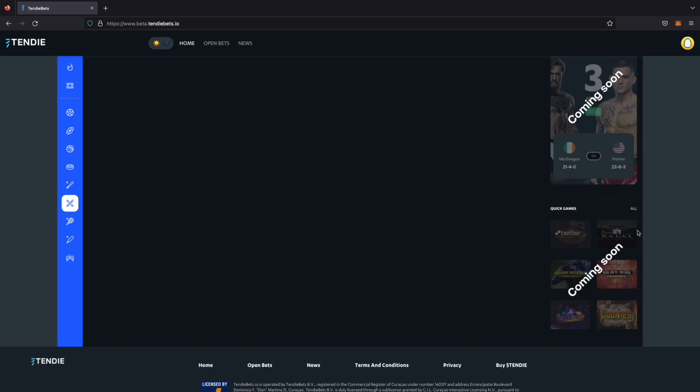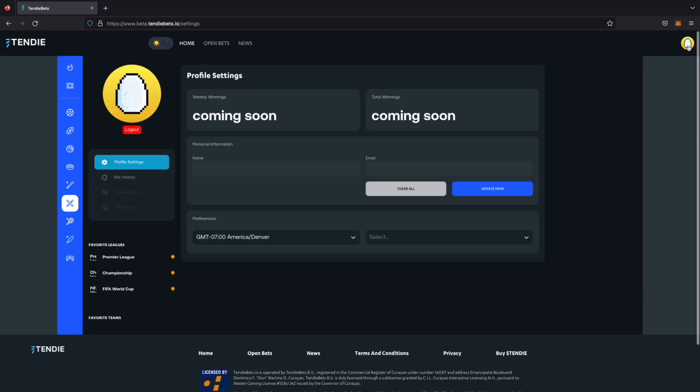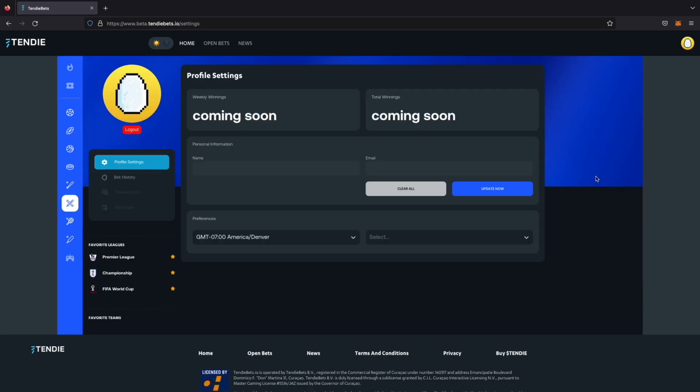We're going to have P&L analytics. Let's go to the settings page once again. At the top, we see total winnings and weekly winnings. That is a minor example of the P&L analytics we're going to be dishing out to you guys. That blue space on the right here is empty. We're going to see graphs and charts moving down that column, and you're going to see all kinds of information on your own betting history, your own trends. Hopefully you can use that to see where you've gone right, where you've gone wrong, and adjust the way you bet, how you bet, what you bet on, and continue to increase your profit here.